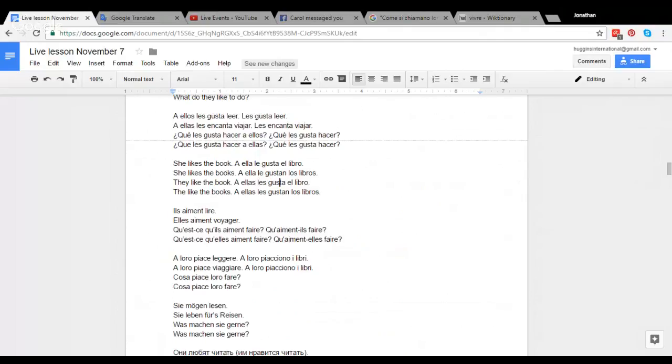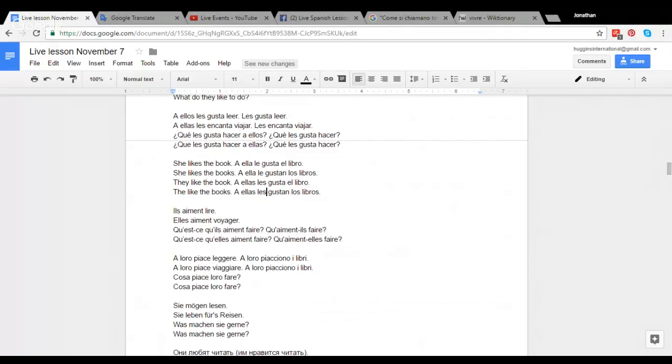It's a very tiny difference. You need to be careful with Spanish with this verb gustar, where you are talking about whether it is one person or multiple people, and whether the thing that the people like is singular or plural. I didn't go into those details in the other languages here because this is very specific to Spanish grammar.